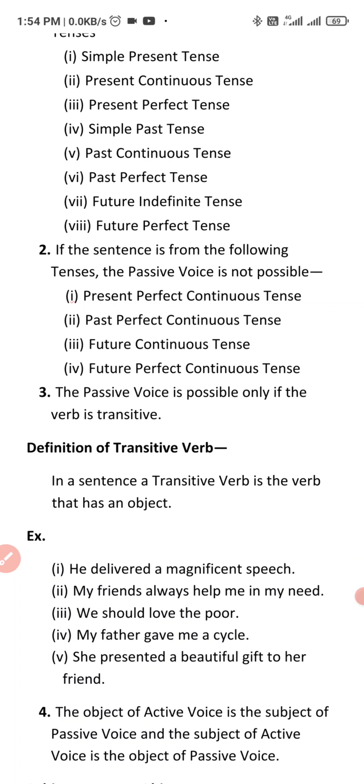We have to remember always that if the tense is perfect continuous, present perfect continuous, past perfect continuous, future perfect continuous, along with future continuous tense, there is no passive voice possible for them.